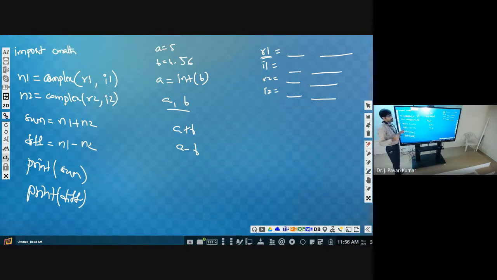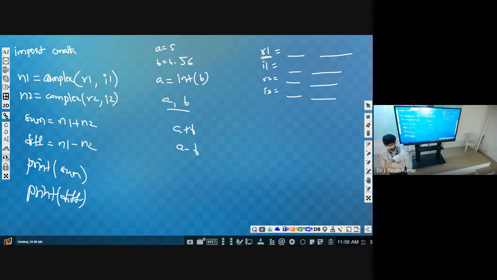As we have discussed earlier, import math means the square root function we have used, right? Similarly, cmath means complex number operations we can perform when we import this. This should be the first line, import cmath.